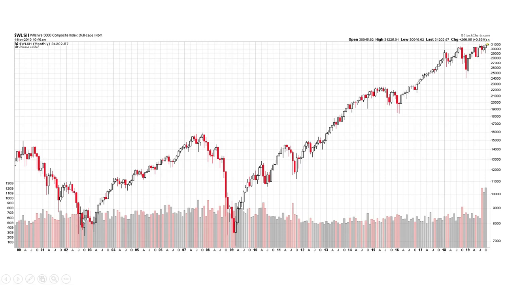And then you climb back up. You get almost exactly to the same level in the Wilshire, just a hair higher. In this case, we got clear back up to about 16,000, as you can see right here at the end of 07 on the Wilshire 5000. And over the next year and a half to the beginning of 2009, it fell way below. If you can see where my cursor is over on the right-hand side, the price level is under 7,000. I'm just going to ballpark this, guys, but that's about a 60% haircut that we took there, a 60% fall. So here, 2000 through the beginning of 03, that was a 50% decline on the Wilshire 5000, and here that's over a 60% decline.